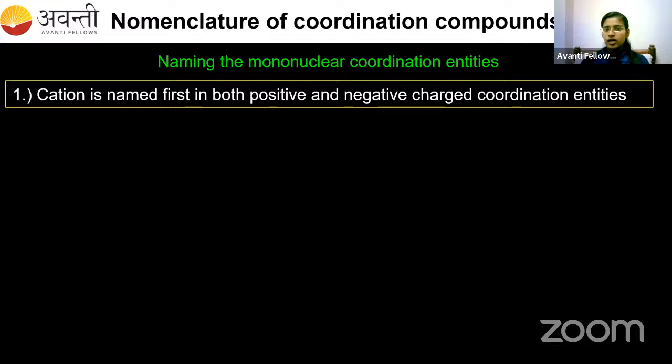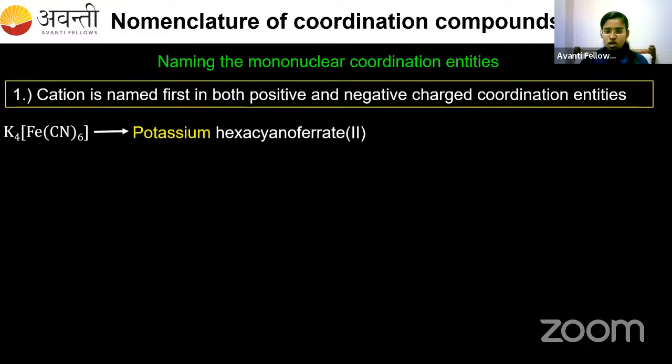Rule number one: the cation is named first, in both positive and negative charged coordination entities. Let me take a complex. All of you see here, this complex is starting with K4, which is potassium, which means the first ion is a cation. So here potassium is a cation, so we have to start the name with potassium. Hexacyanoferrate is the name of the anion, which is nothing but the coordination complex.